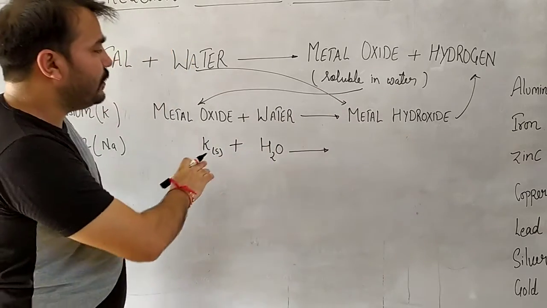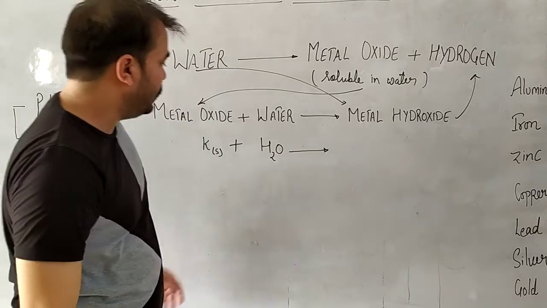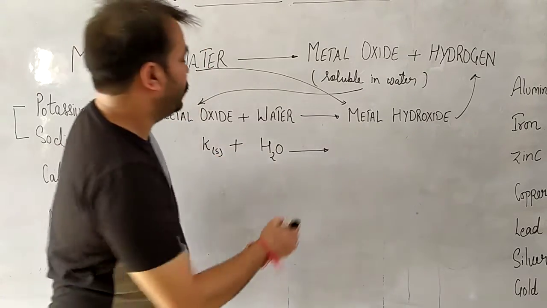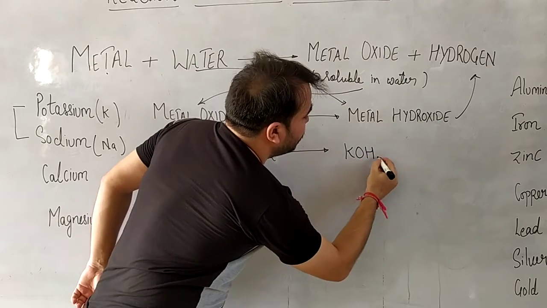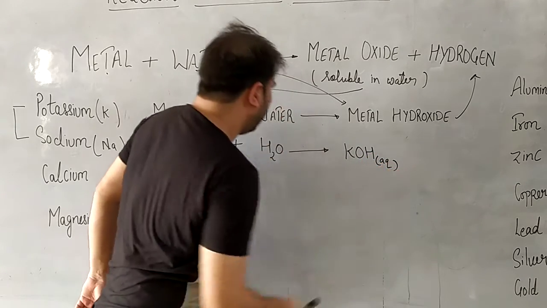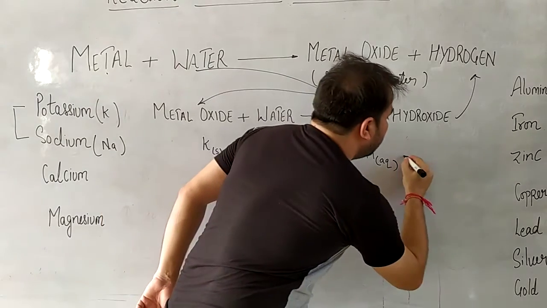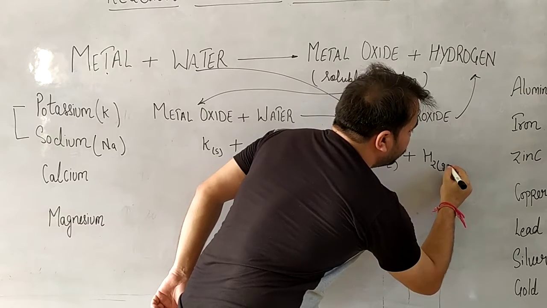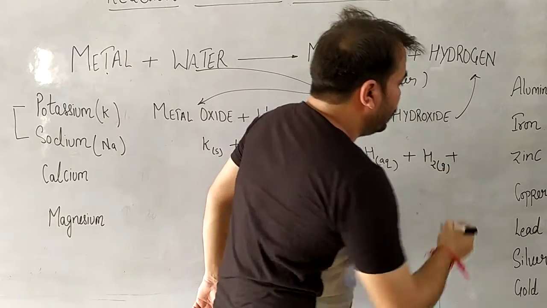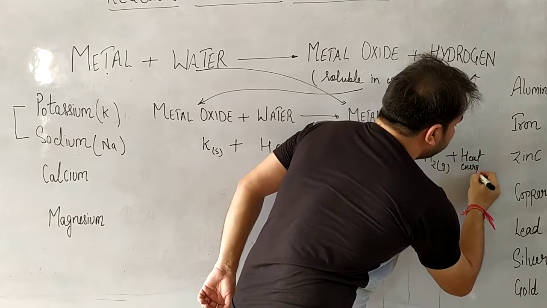Since its oxide is soluble in water, this reaction will result in the final formation of potassium hydroxide. Potassium hydroxide formula is KOH. Its aqueous solution will be formed and it will result in the formation of hydrogen gas and a lot of heat energy.